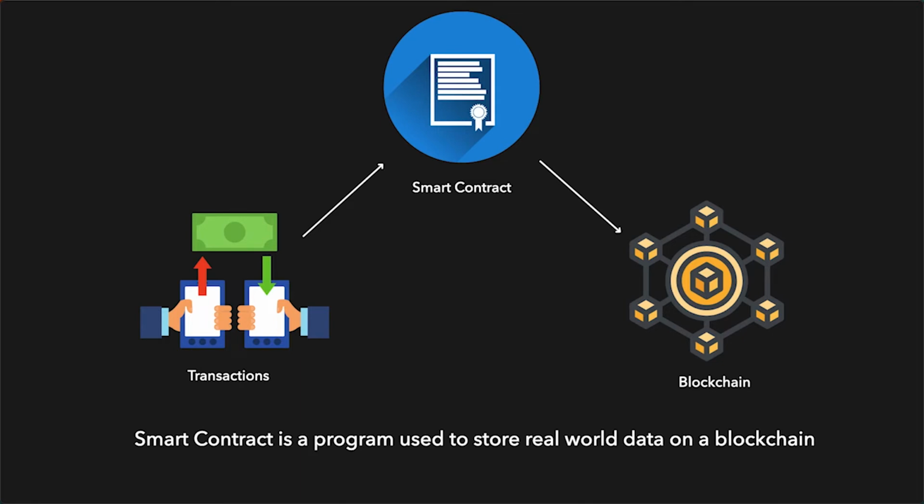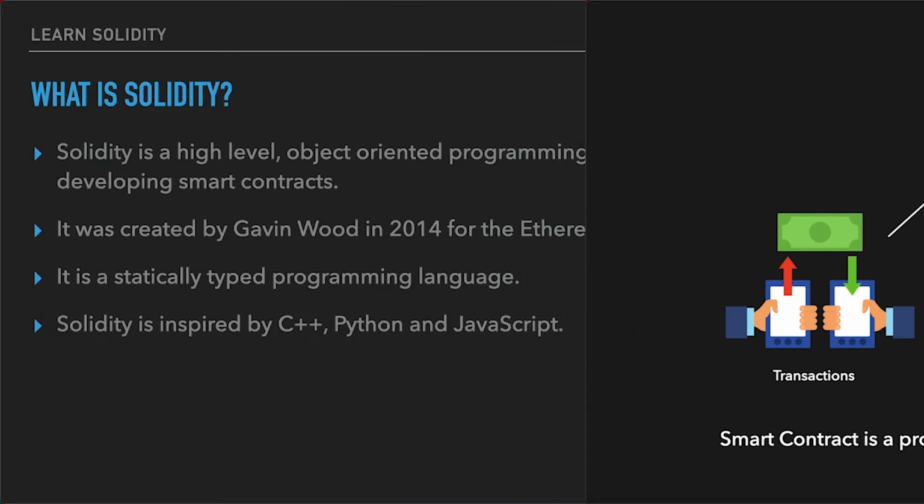But at this moment, I think we should stick to a simple definition about smart contracts so that we have a general idea about what they do. So a smart contract is a program that is used to store real world data on a blockchain. Yeah, this is all that you have to know at this moment. And as we keep moving forward, we will learn and understand more about smart contracts.